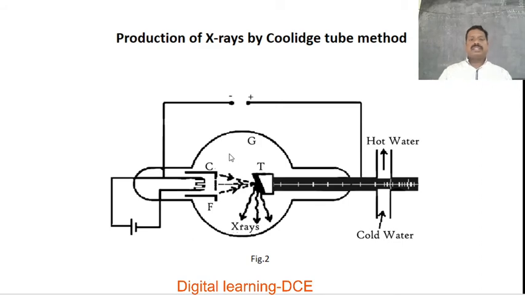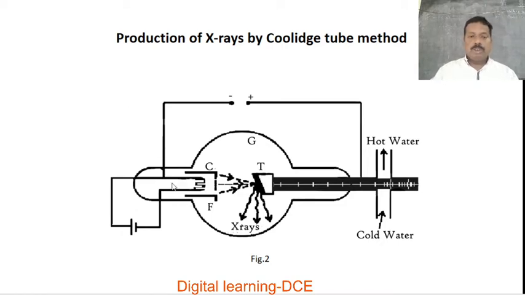Now we are going to discuss production of X-rays by the Coolidge tube method. This is the experimental setup that is used to produce X-radiation, given by the Coolidge tube. The scientist Coolidge first used this setup to produce X-radiation in the laboratory. Now we are going to discuss the construction of this Coolidge tube.